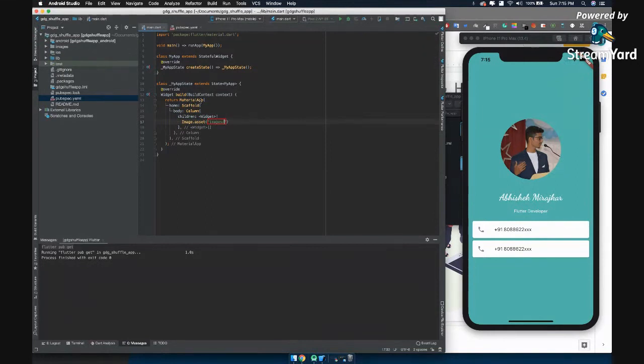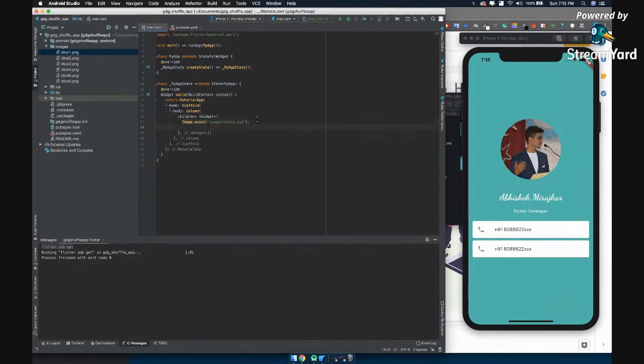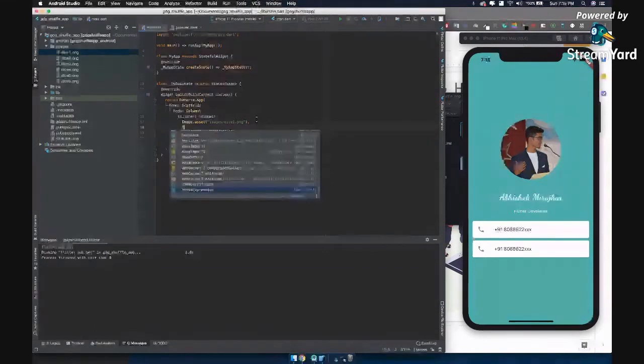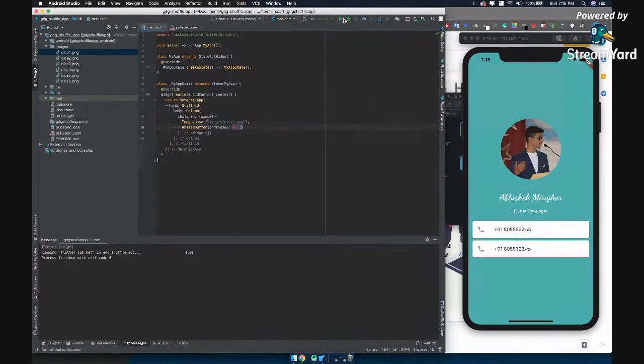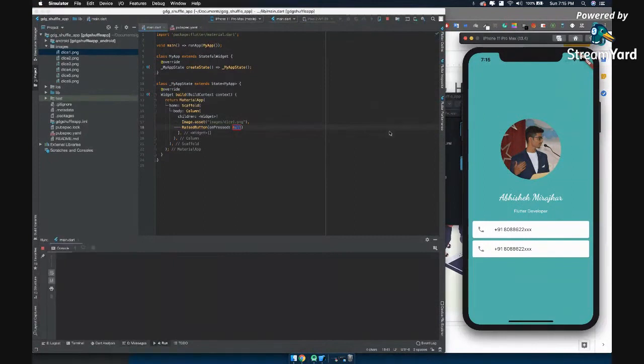What is the file name? Let's add dice app 1. After this, I'll add one more, which is a button, right? For the button, what we usually do is we add a RaisedButton. We have a widget called RaisedButton. Let me just run this project on the phone, and let me show you how it looks right now. All right, so let me just give you a basic tour.